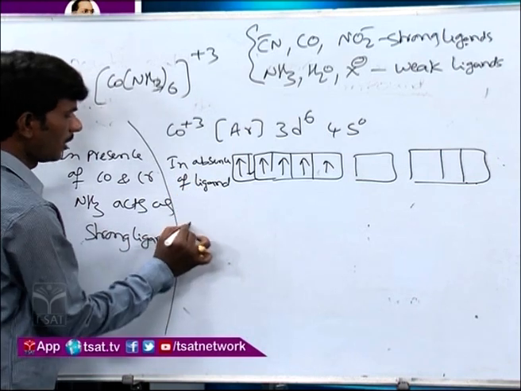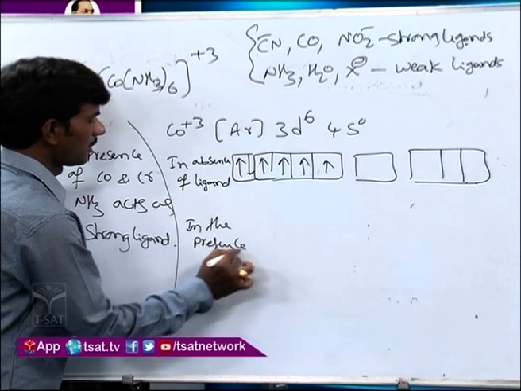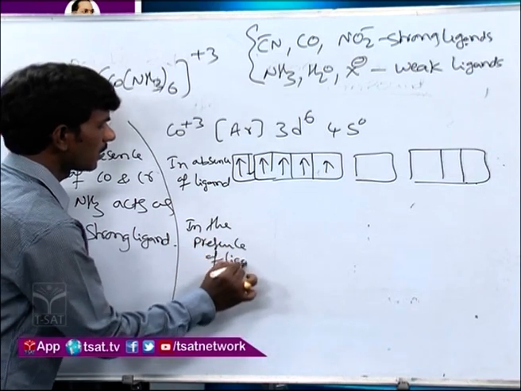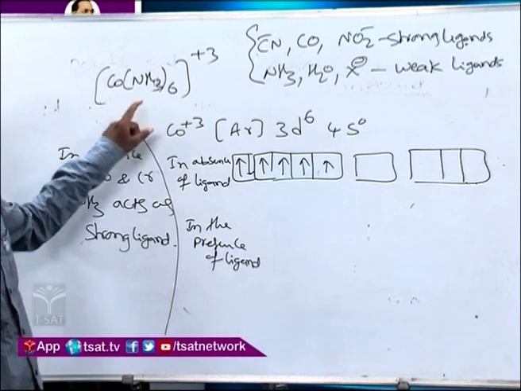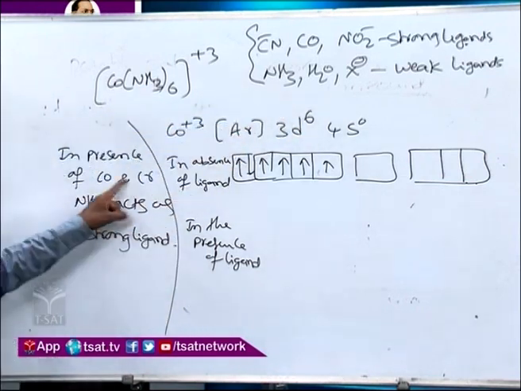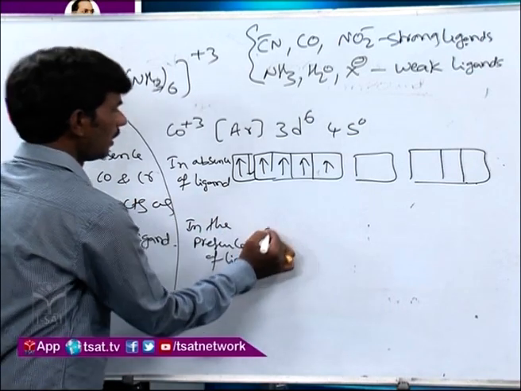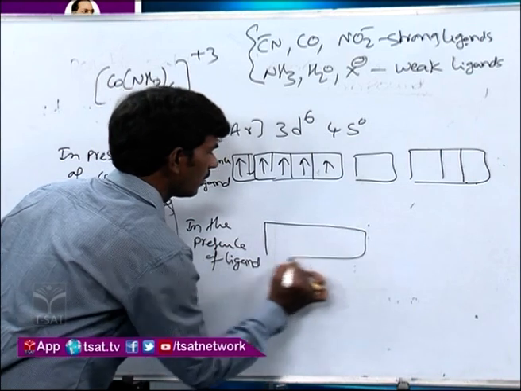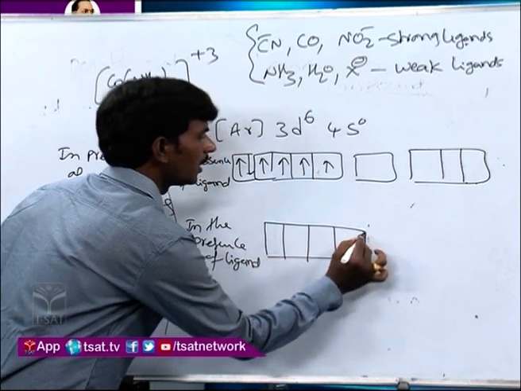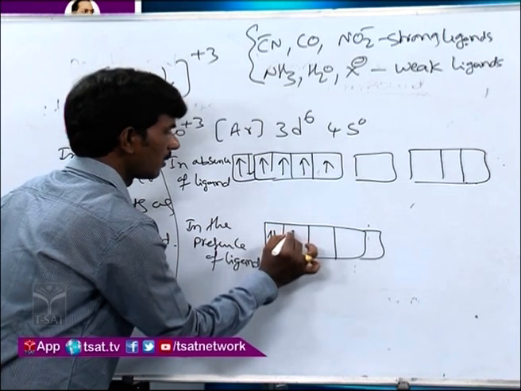But in the presence of ligand, first we need to see whether this ligand is strong or weak. Here ammonia is generally a weak ligand, but it will act as a strong field ligand in the presence of cobalt and chromium. So as it is strong field, it will influence the pairing here.